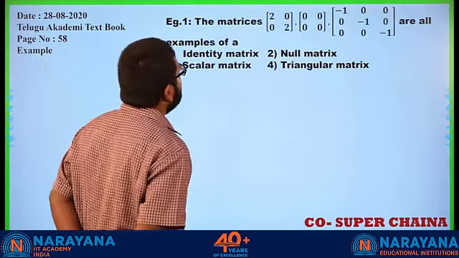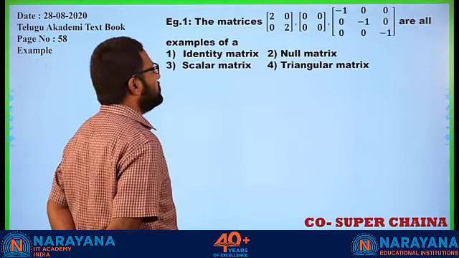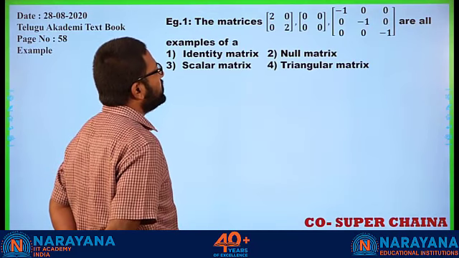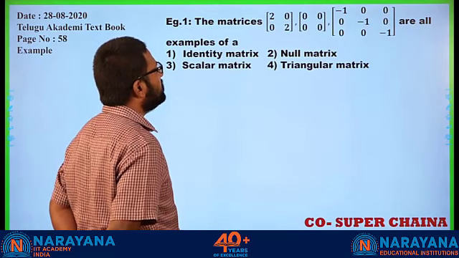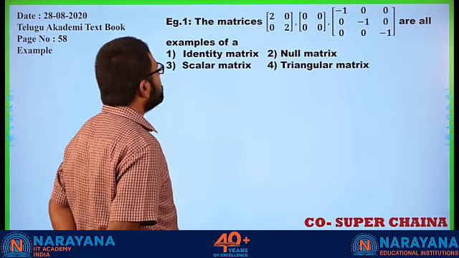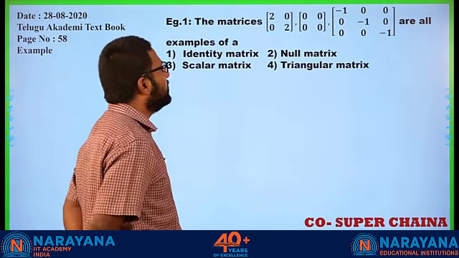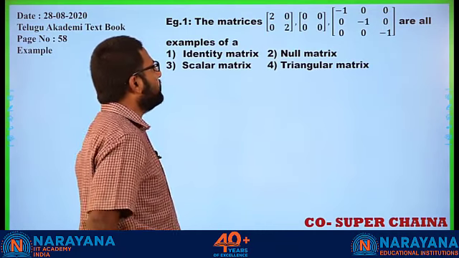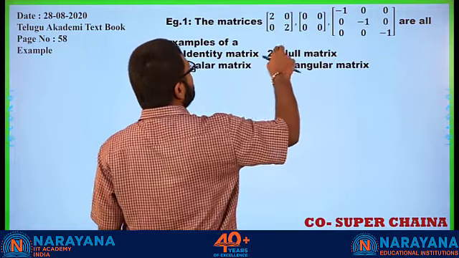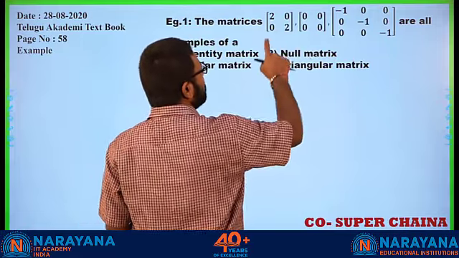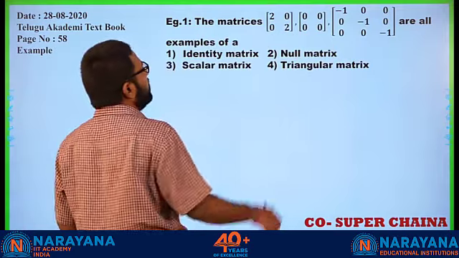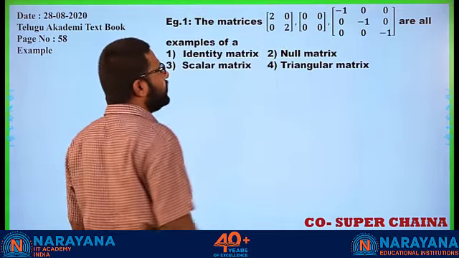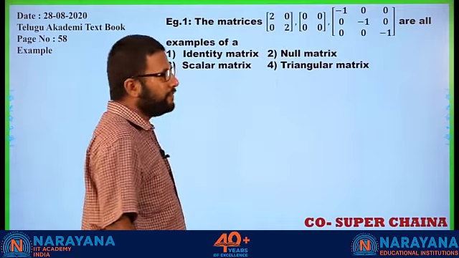The matrices [2 0 0; 0 2 0; 0 0 2], [0 0 0; 0 0 0; 0 0 0] and [-1 0 0; 0 -1 0; 0 0 -1] are all examples of which kind of a matrix? Now let us look at each of them carefully. The one in the middle is clearly a null matrix, but what about the other two? This one has diagonal 2, 2 and every other element is 0.